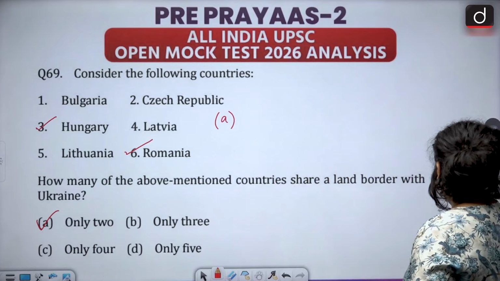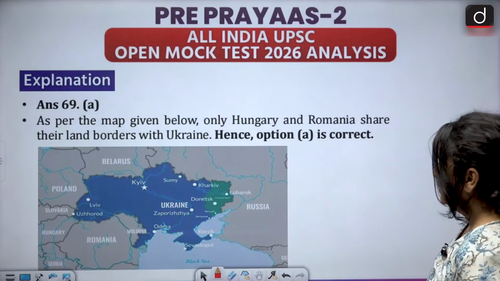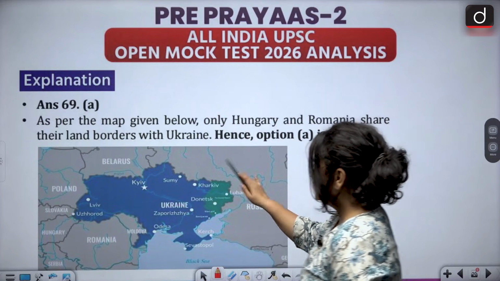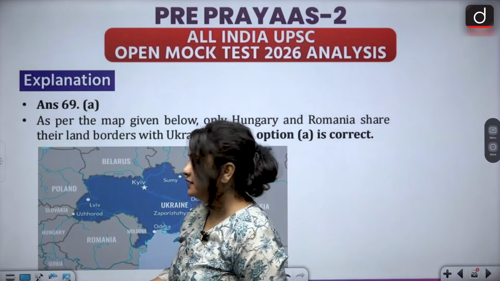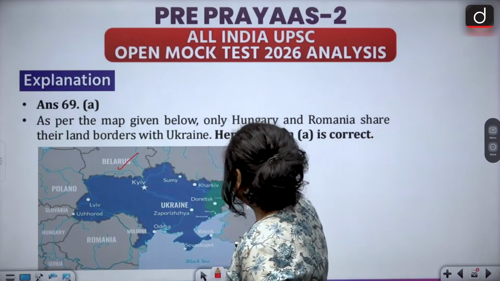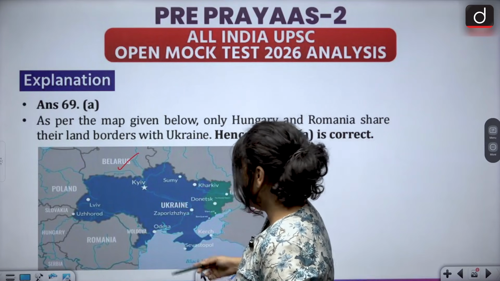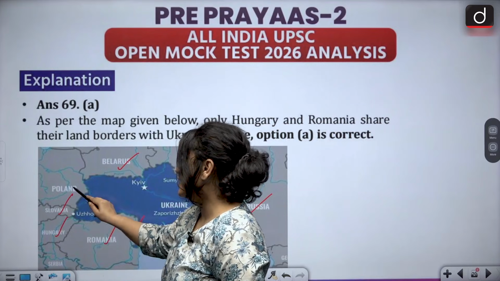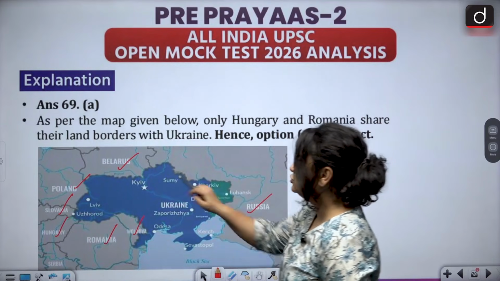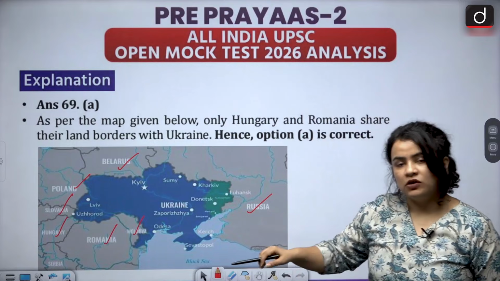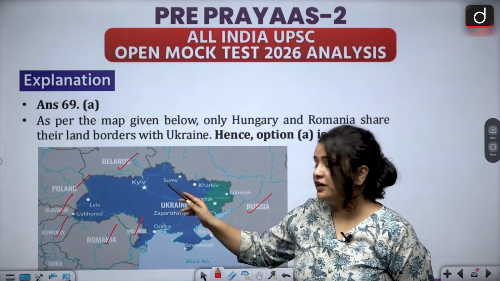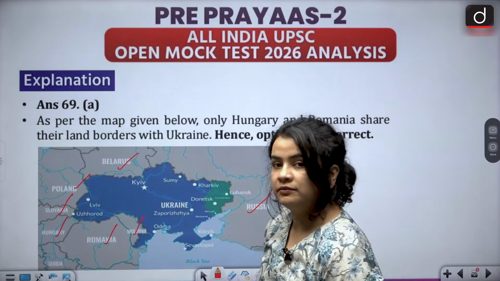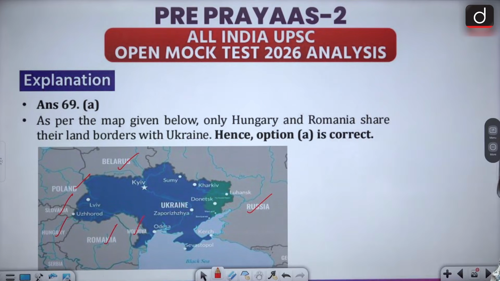Now let's take a look at the map of Ukraine, and here we see various countries that share a border with Ukraine, starting with Belarus, of course Russia, then we have Moldova, Romania, Hungary, Slovakia and Poland. So you ought to remember all the various nations that share a border with Ukraine, because this is a contemporary topic.